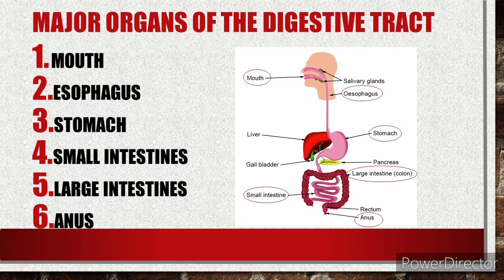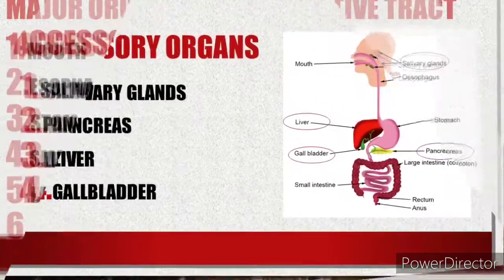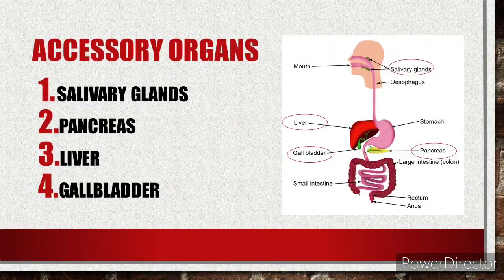Number 1, mouth. 2, esophagus. 3, stomach. 4, small intestines. 5, large intestines. And 6, anus. And we have 4 accessory organs, and these are salivary glands, pancreas, liver, and gallbladder.